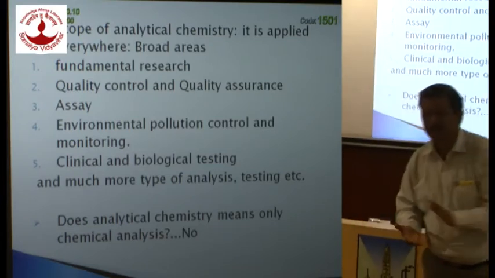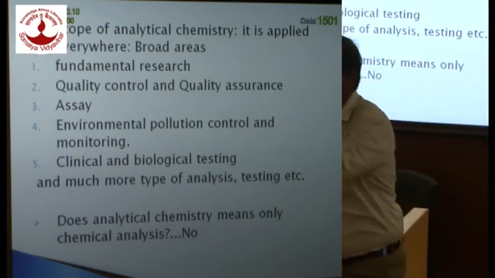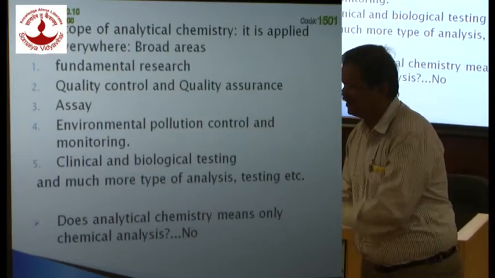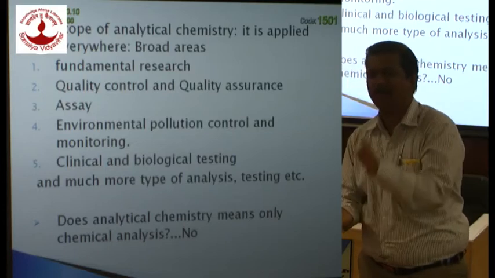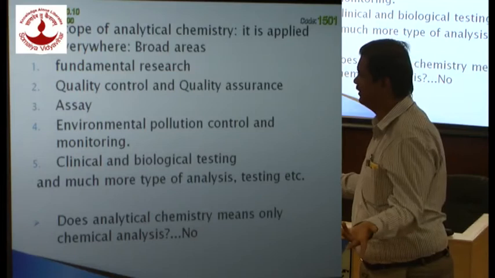What is the job of an analytical chemist, or what do analytical chemists do? No doubt they do the routine analysis, definitely. But it is the job of every analytical chemist to modify the method if necessary. Why does one need to modify the method?